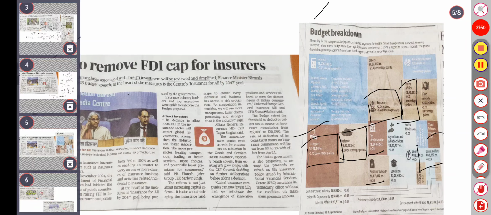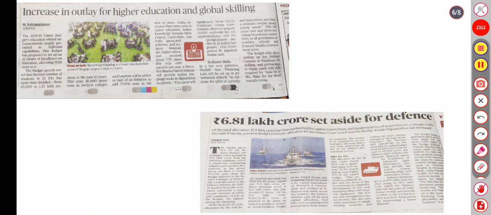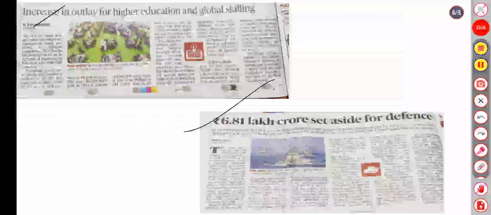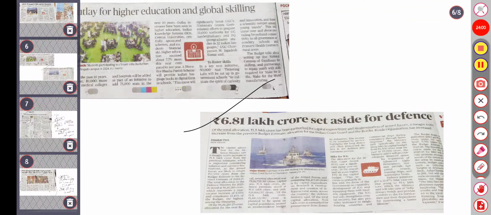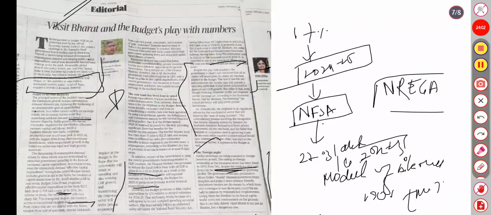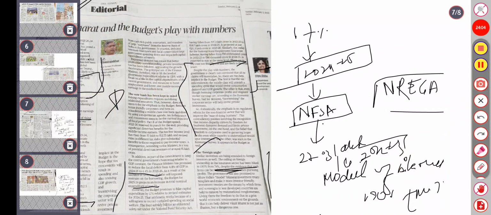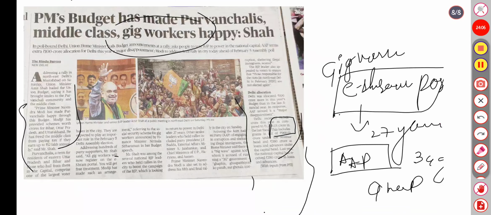Budget breakdown here. The sixth one is about the increase in the outlay for higher education and global skilling, and 6.8 lakh crore set aside for defense. The seventh is the article about Viksit Bharat and the budget's play with numbers. The eighth is about the PM budget having made Purvanchal and the middle class happy.